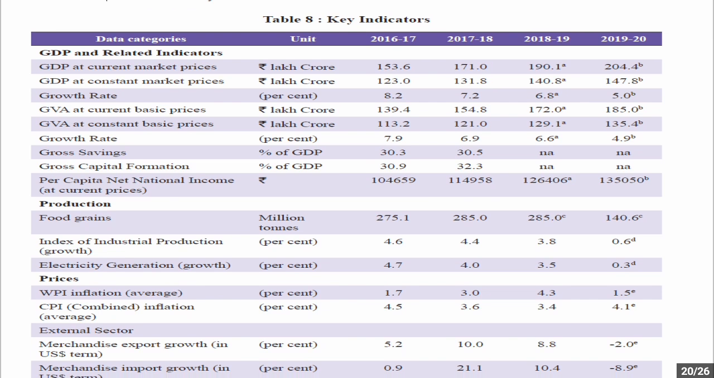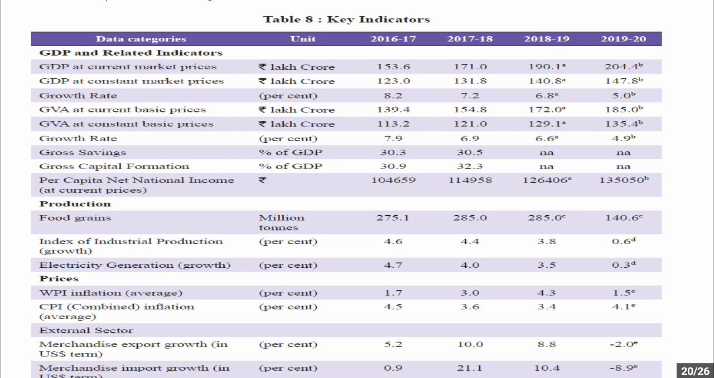Now key indicators, GDP and related indicators. GDP at current market price in 2019-20 is 204.4 lakh crore. Now GDP at constant market price is 147.8 lakh crore. Growth rate is 5%. GVA at current prices is 185 lakh crore. GVA at constant prices is